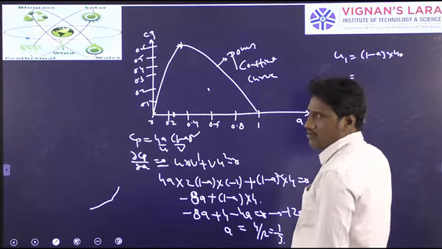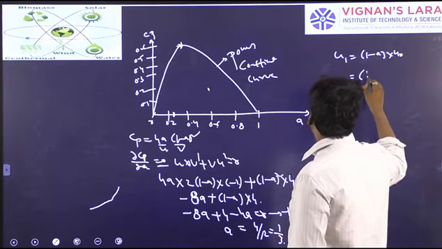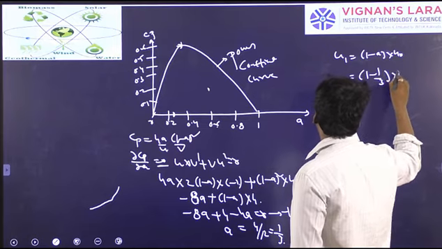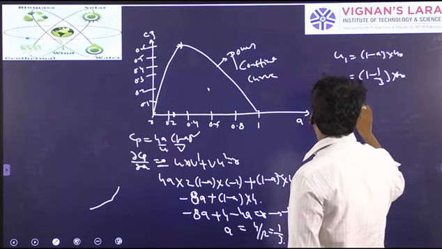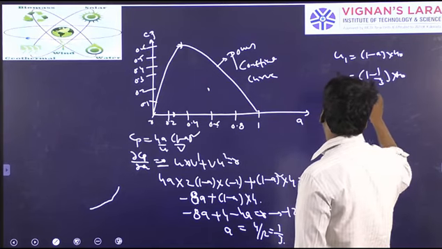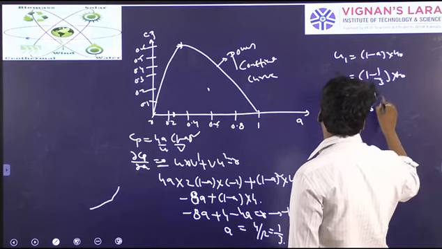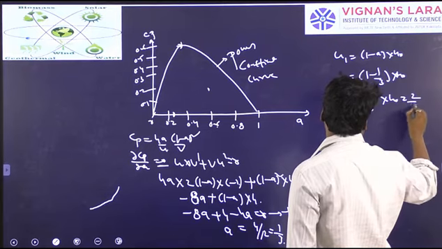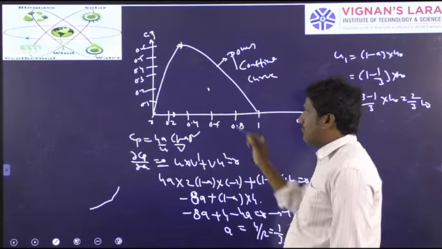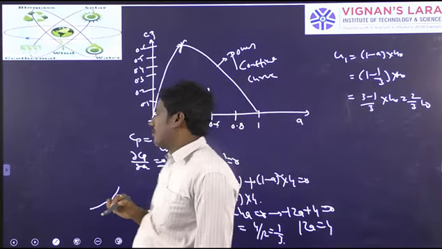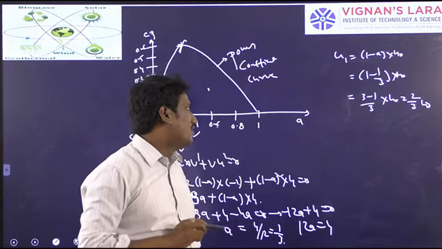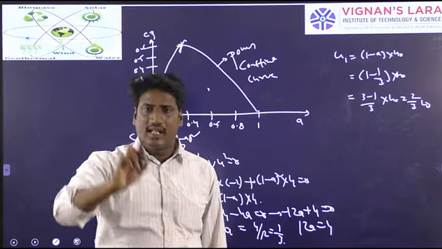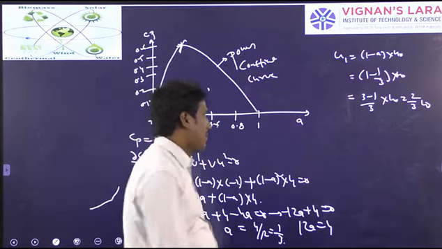At maximum power coefficient, a is equal to 1 by 3, so it is 1 minus 1 by 3 into U0, that is 3 minus 1 by 3 into U0, which is 2 by 3 U0. So at maximum power coefficient, a is equal to 1 by 3 and U1 is equal to 2 by 3 U0.